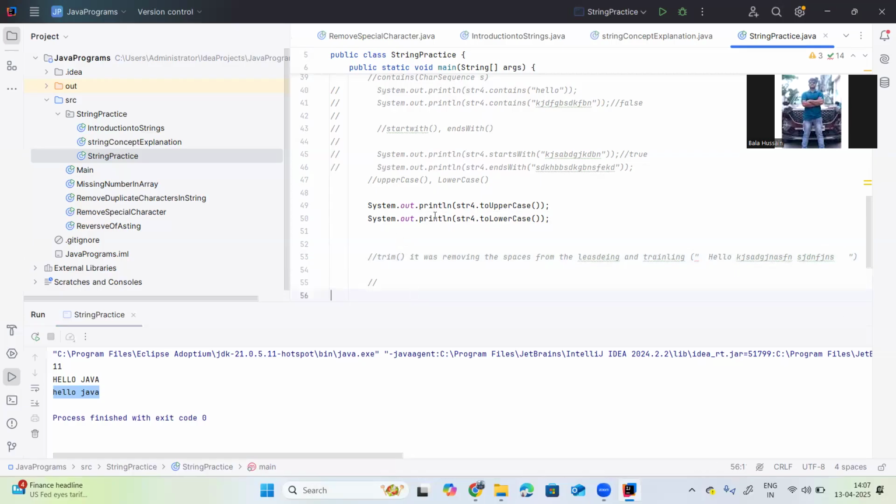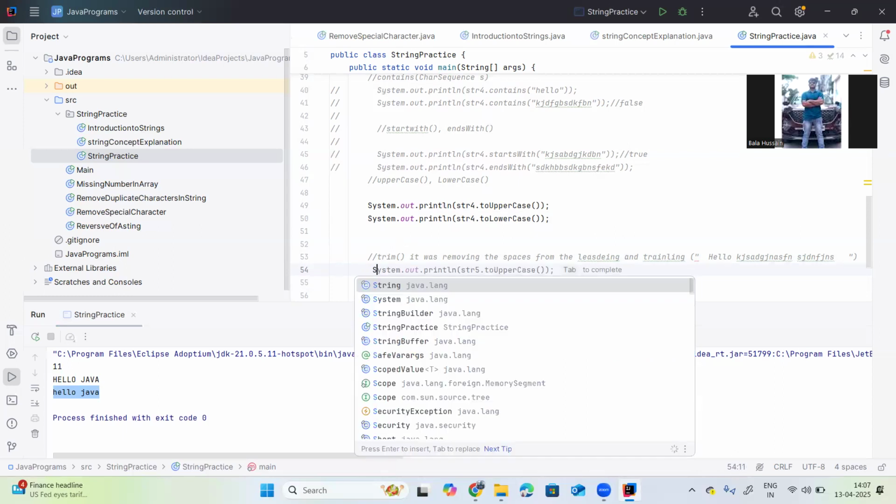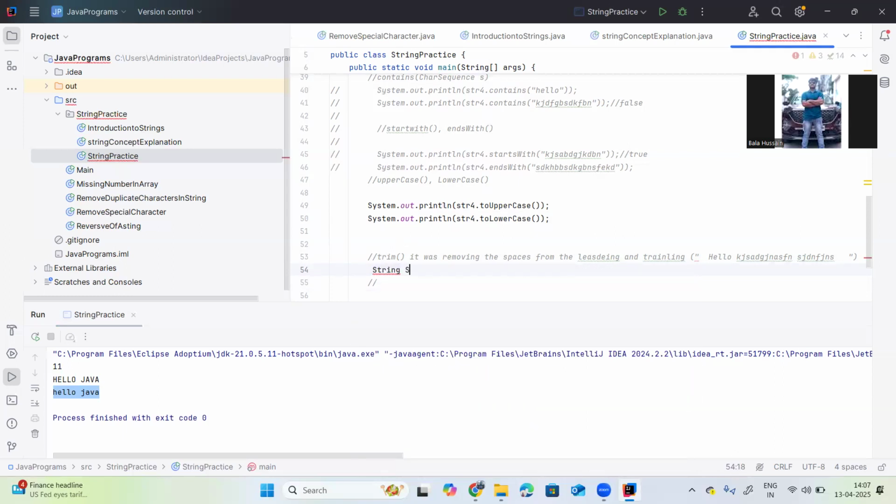For example, here I create one more string, str7, and I'm giving some random things like 1 2 3 3, and I provide spaces at the beginning and end of the string.